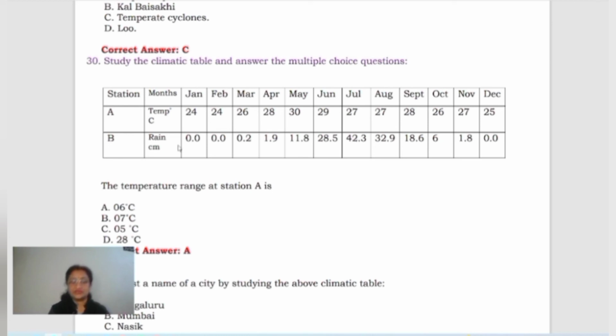So here the range of temperature is going to be, see, maximum is how much? It is 30, right? And minimum has gone to 24. So 30 minus 24 will give you how much? 6. So 6 degrees centigrade should be the correct answer. Now let's see the options given. Yes, out of all these options, A option is the correct one. 6 degrees centigrade is the correct answer for this.